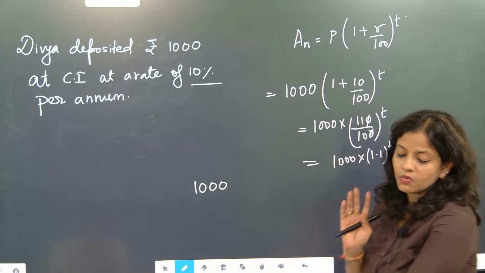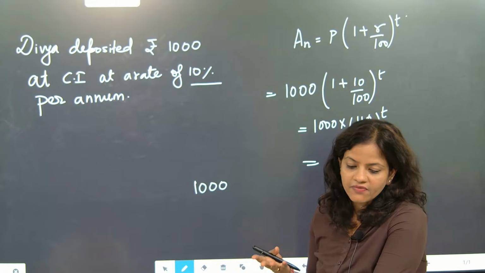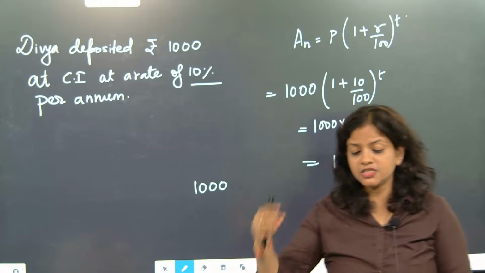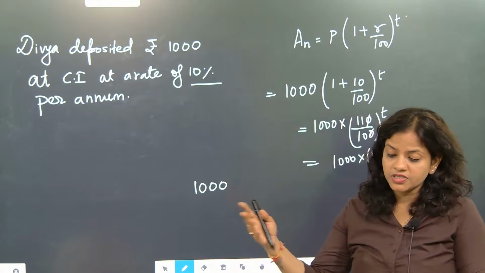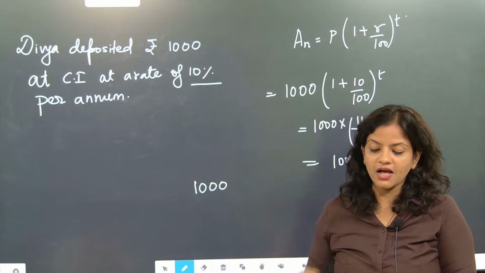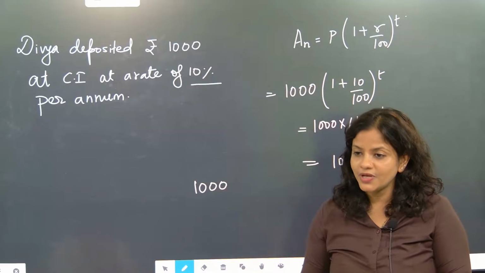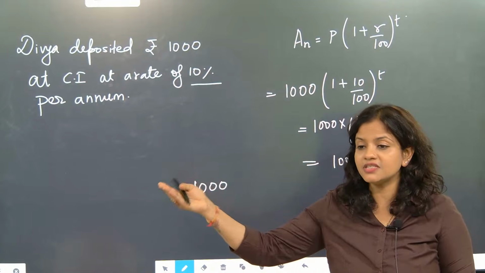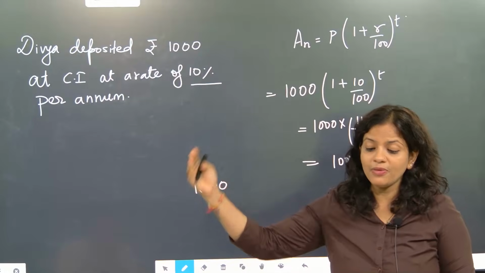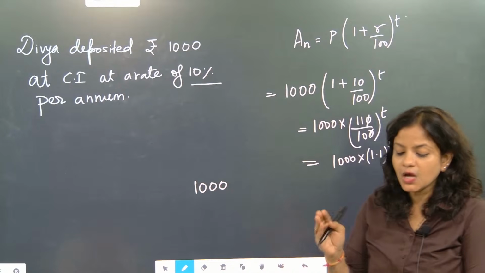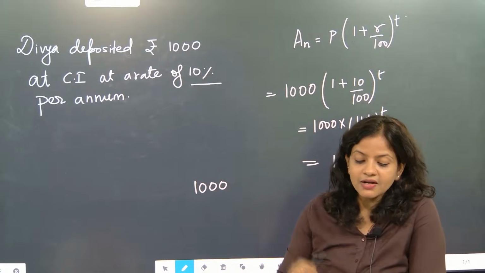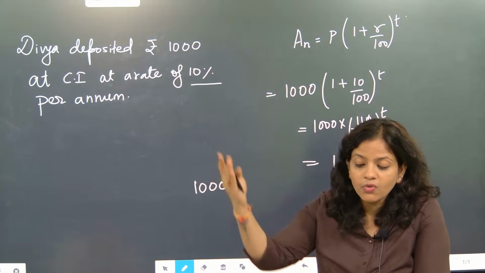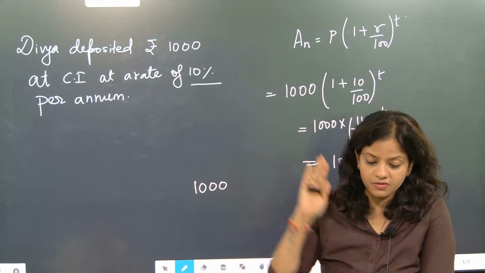Not understood? Here only one question is there, and the question they have asked is: a person has deposited 1,000 rupees with a 10% rate of interest. After first year, second year, third year, whatever interest is added, the amount that comes, is the amount forming an AP or not? Understood? That means you have given 1,000 rupees to your friend, and you told him that every year compound interest will come at 10%. So is the compound interest amount made an AP or not? That is the simple question.